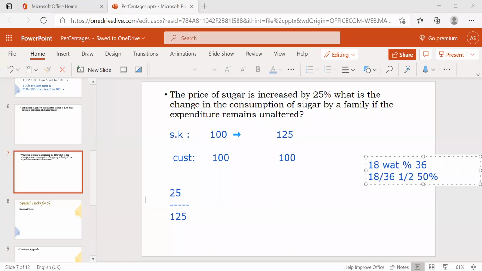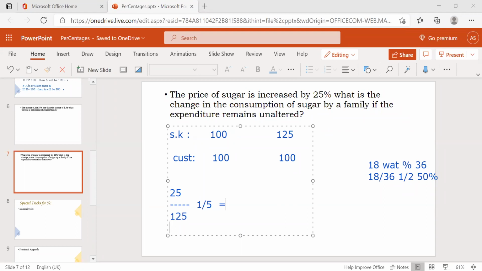Okay, the same here. 25 rupees is what percentage of 125 rupees? It is nothing but 1 by 5. The equivalent percentage of 1 by 5 is nothing but 20%. 20% will decrease here, right?